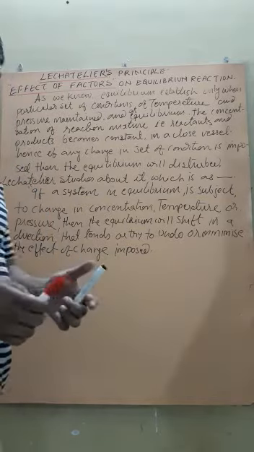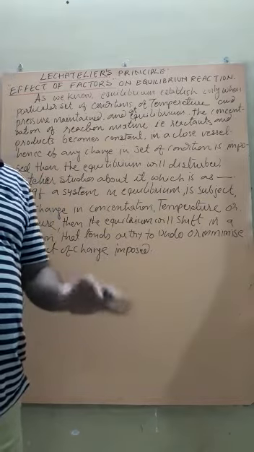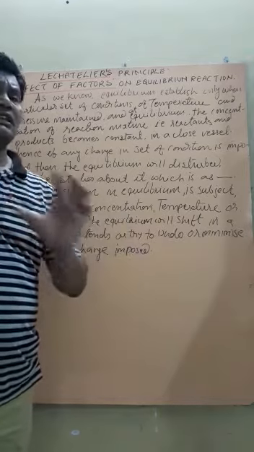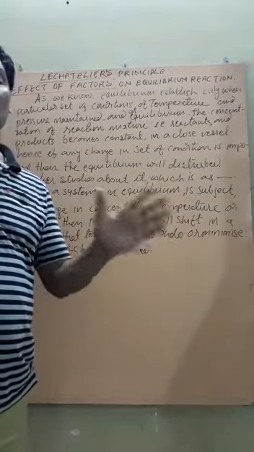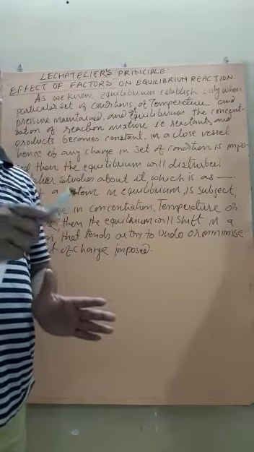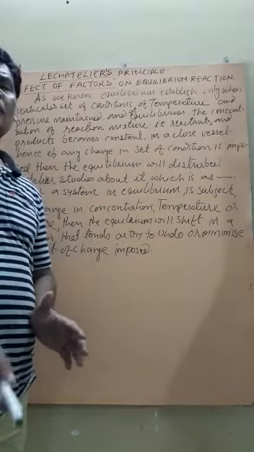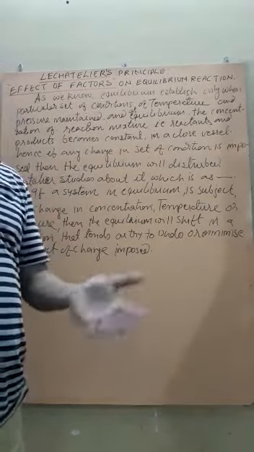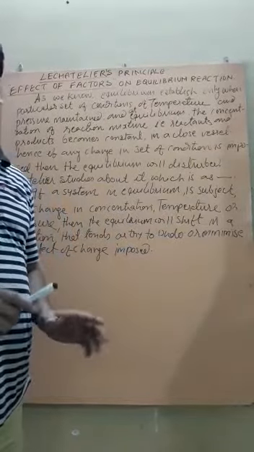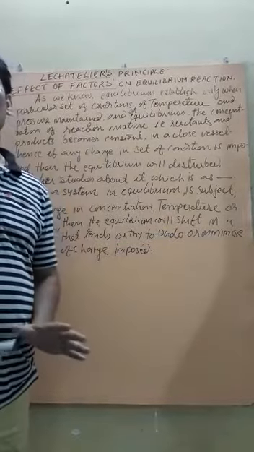Student, we know that at equilibrium, the concentration of reactants and products remains constant. Again I am saying, not the same, remains constant. Although they continuously convert into one another, that is, reactants convert into product, at the same time the same quantity of product also converts into reactant, and the process continuously goes on. Are you getting it? But the concentration remains constant.